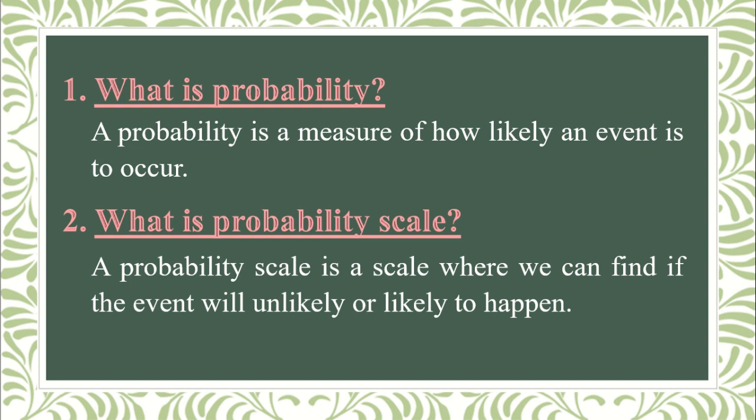If it is greater than 50% to less than 100% or 1, the event is likely to happen. And if the probability of an event is exactly 1 or 100%, the event is certain to happen.